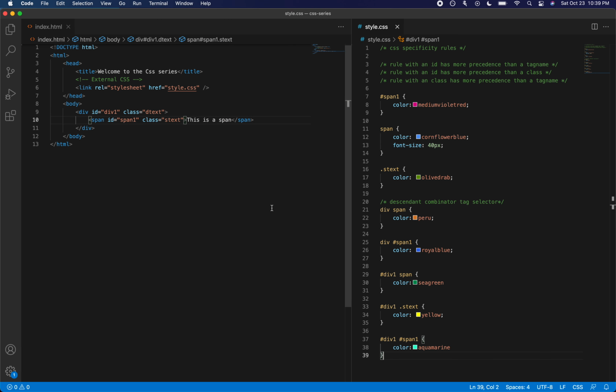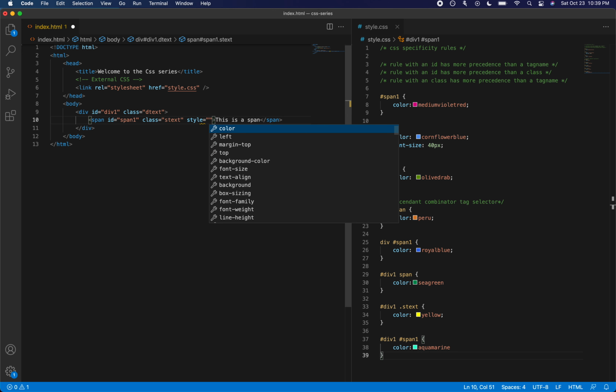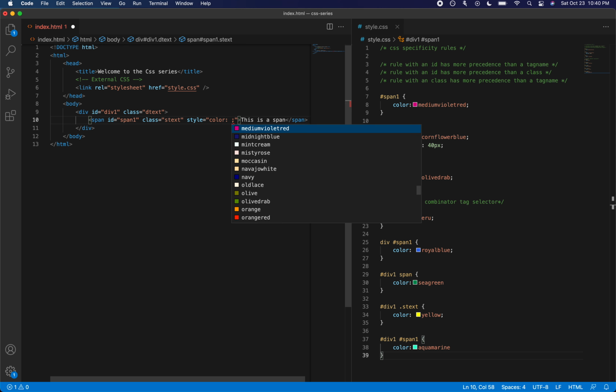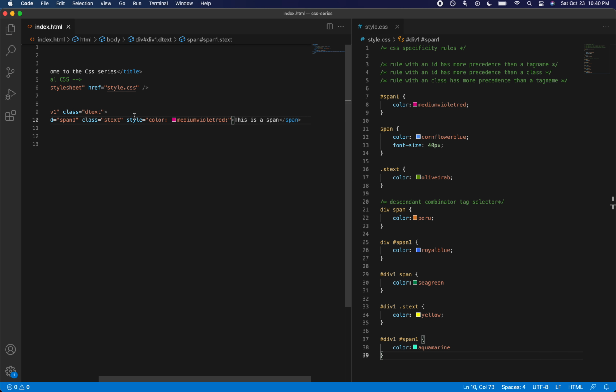In this tutorial, we'll be talking about two exceptions where a CSS specificity rule can be overwritten. That is, by using a style which is inline to the element. We all know that an inline CSS can be written using a style attribute. So the first thing that I would like to do is to overwrite the color of this span element.